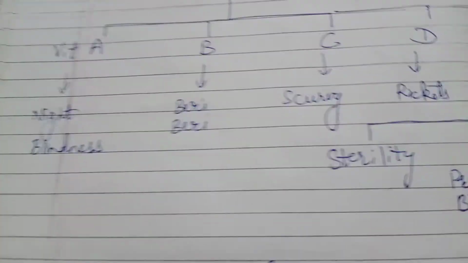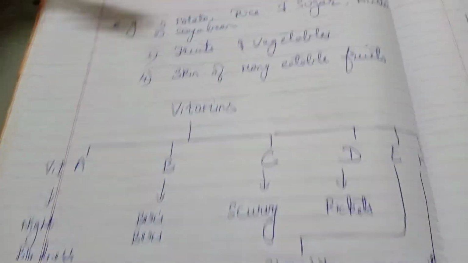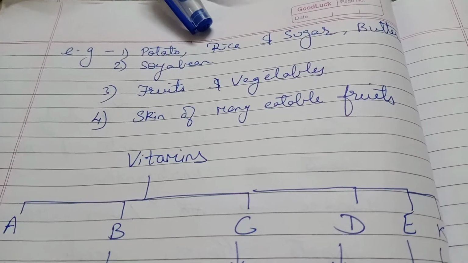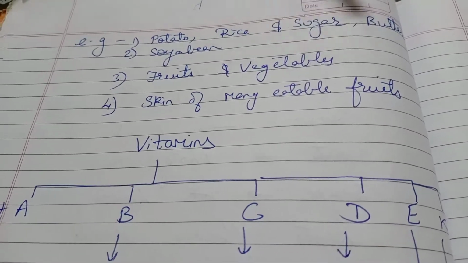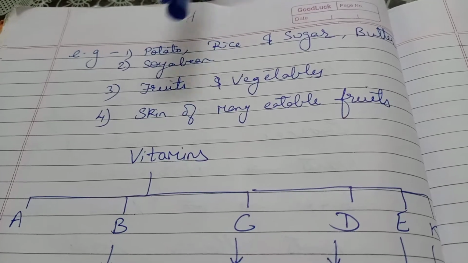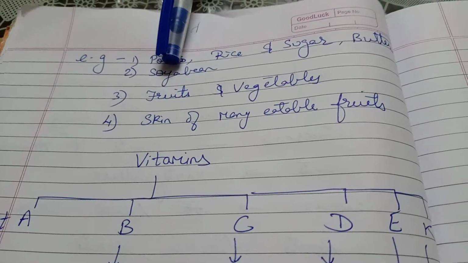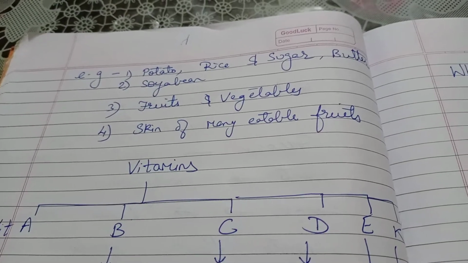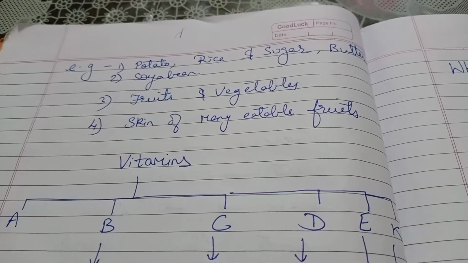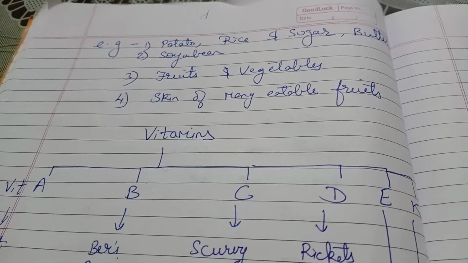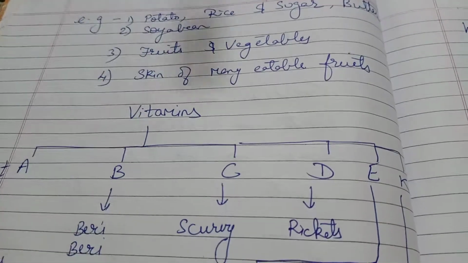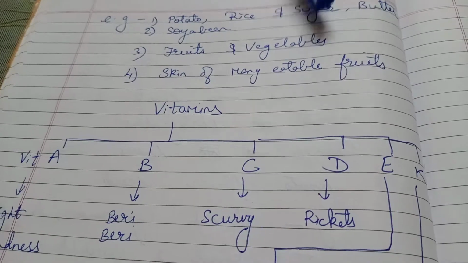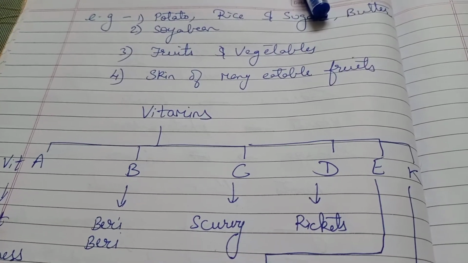Here I have also written examples about different types of foods and their components: potato, rice, in which fats and carbohydrates are present, sugar is there, butter is there, soya bean, of course, has so many proteins, gooseberry, which we also call amla. Amla contains lots and lots of vitamin C. Fruits and vegetables, the skin of many eatable fruits is a form of roughage.